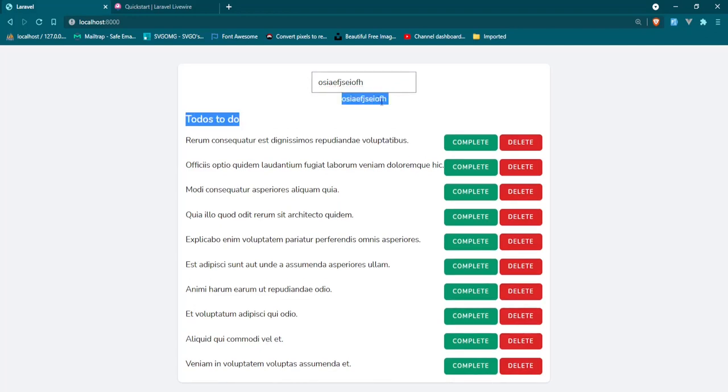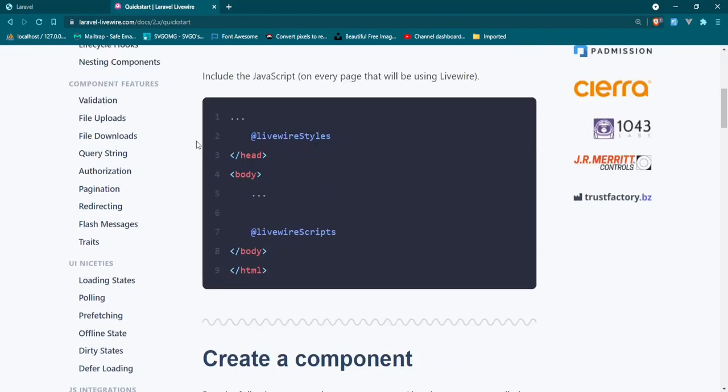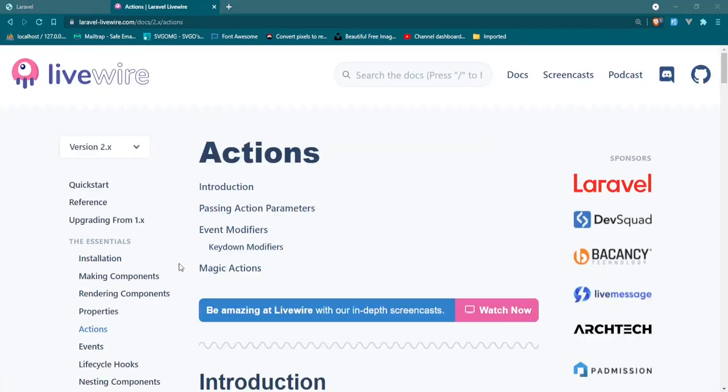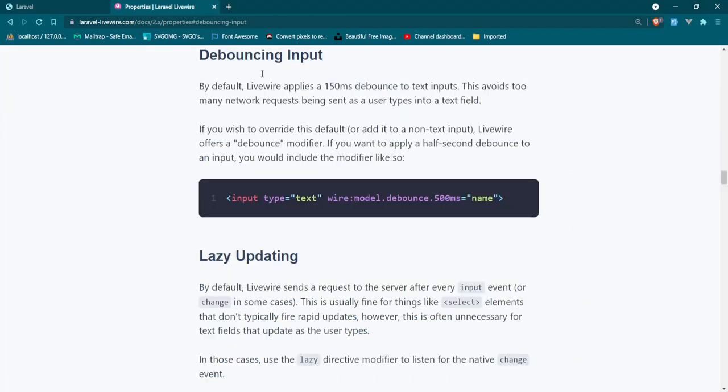Now, as you may have noticed, there's a little bit of a delay on that. And if we check the documentation in here, the reason for that, if we go up to, I think it's actions. I think it might be under properties. Yeah, because that's a public property. I'm still trying to wrap my mind around this. Okay, so this data binding, head down to debouncing input. By default, Livewire applies a 150 millisecond debounce to text inputs, and that's why we get the delay.